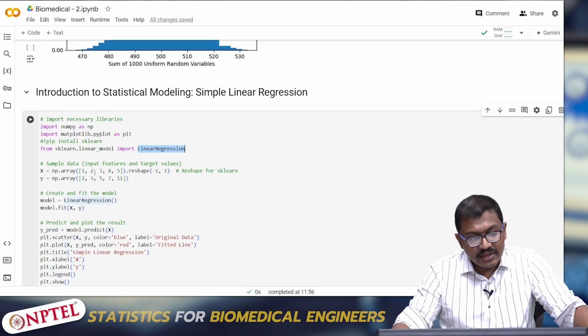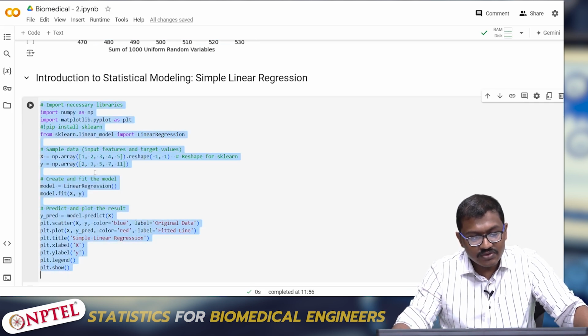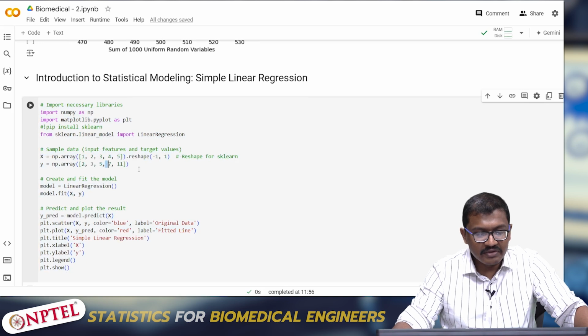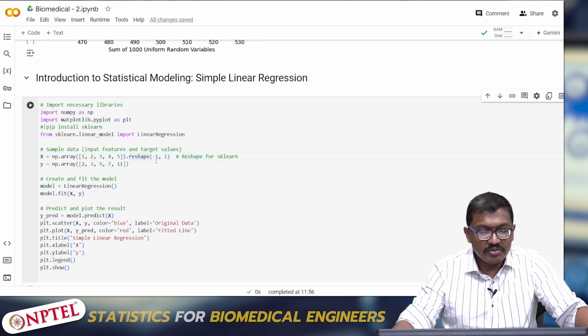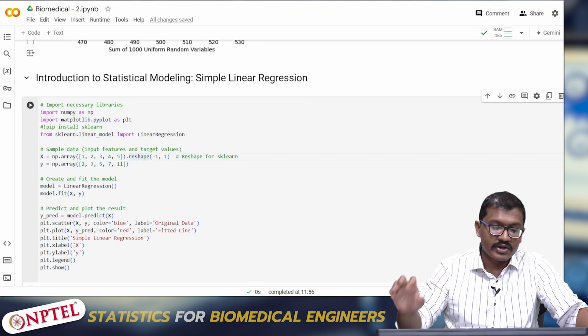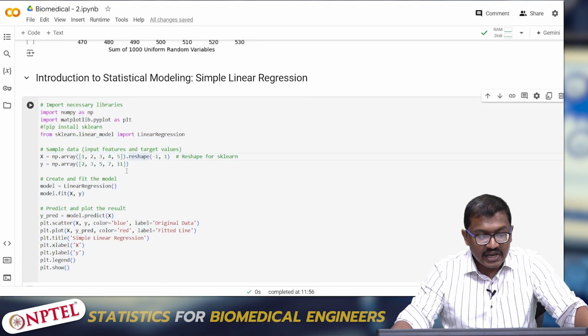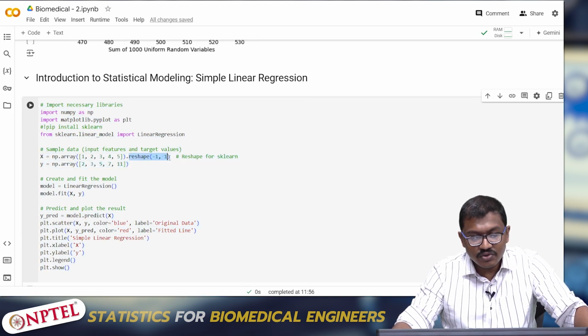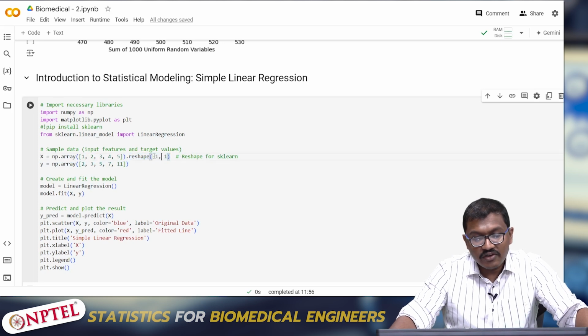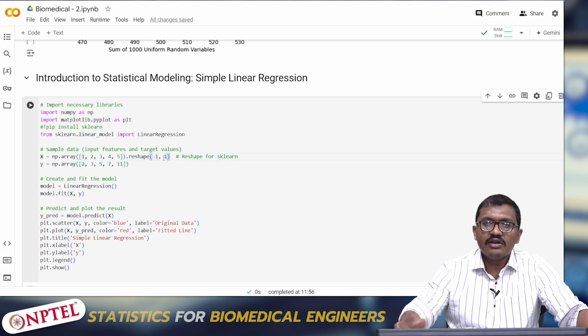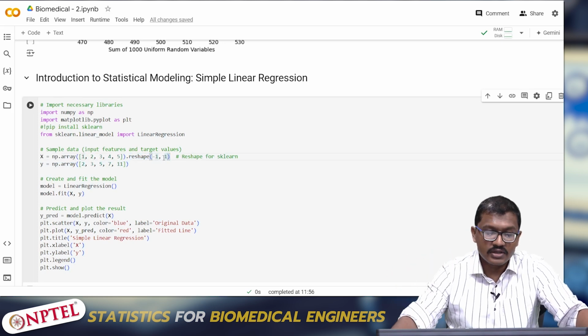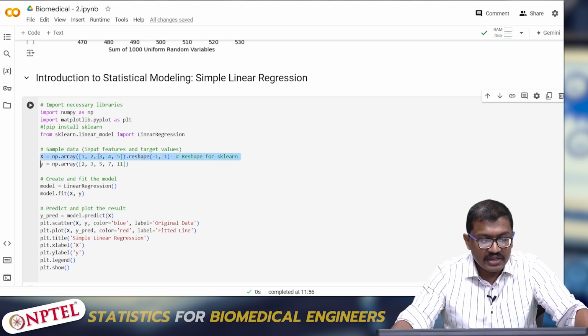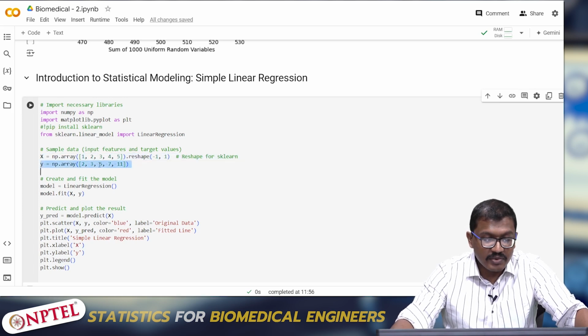I'm declaring a variable called x. x is only one independent variable, so I'm reshaping it to -1, 1. It will be a single column vector. This is a column vector and this is a row vector. This reshape converts it into a single column vector. Instead of that, if I put 1 comma -1, it will convert into a simple row vector. So I'm converting every x element into a single column vector, and I'm keeping the y element as a single row vector.